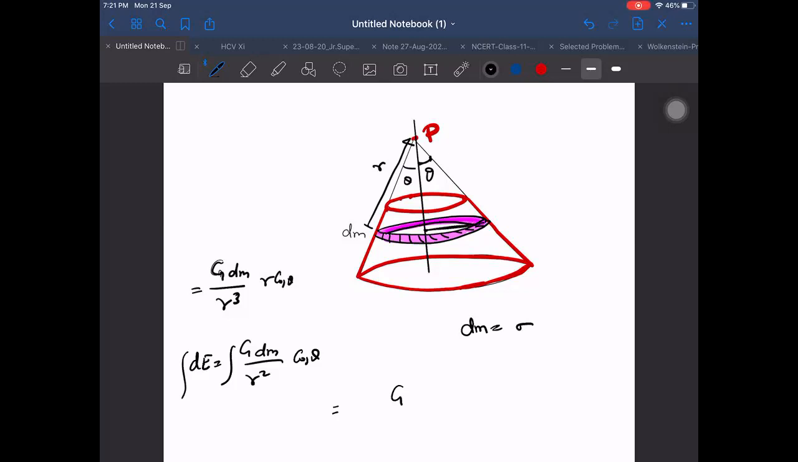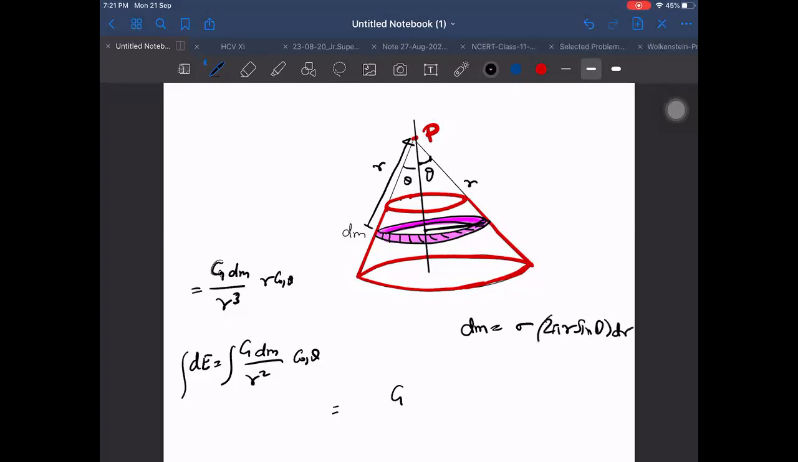The radius of this strip will be r sin theta, since I am taking the oblique distance and cannot take it as the radius. Yes, sir, r sin theta only. So I can write then sigma into 2 pi r sin theta into dr.